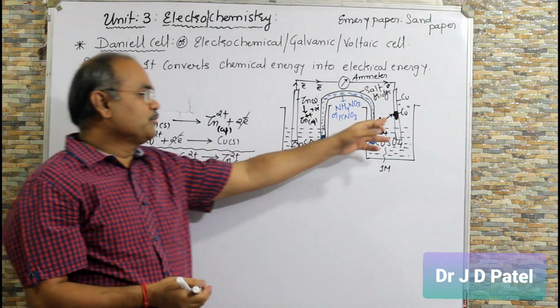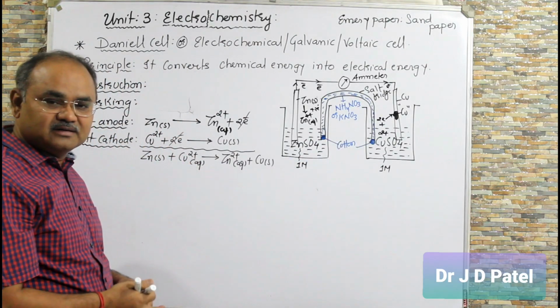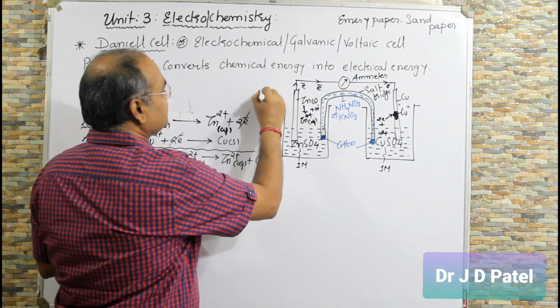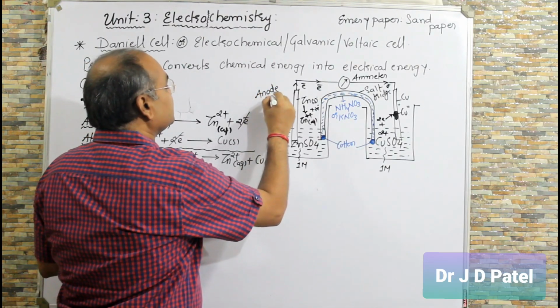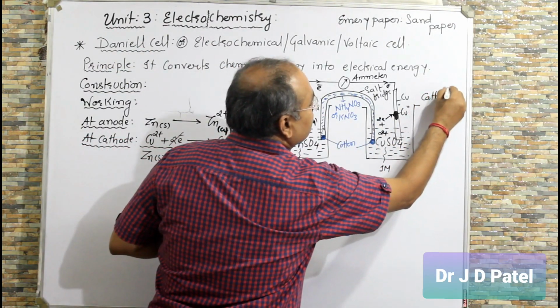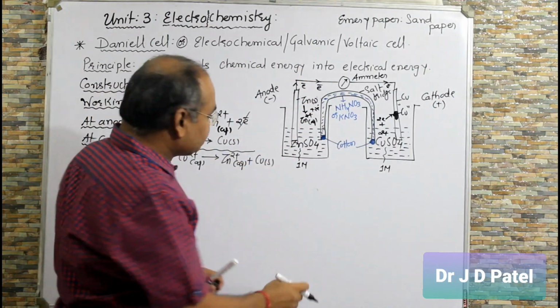So the weight of the copper strip increases. Clear? So this is the net reaction. Now, the important point is, anode is here negative, cathode is positive.